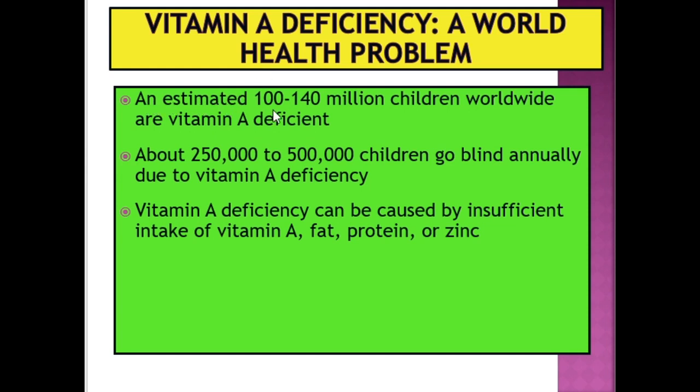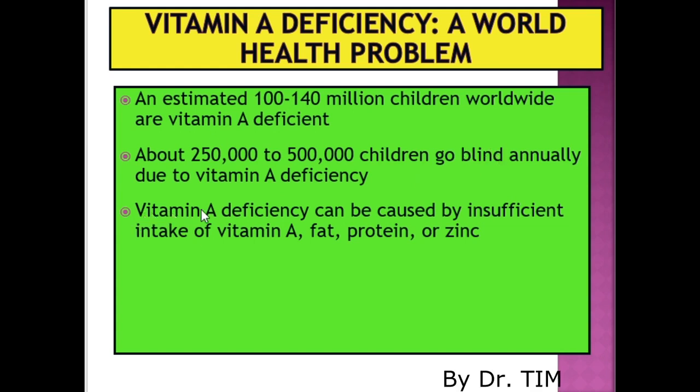An estimated 100 to 140 million children worldwide are vitamin A deficient, which means they do not have adequate vitamin A. About 250,000 to 500,000 children go blind annually due to vitamin A deficiency. So inadequate vitamin A will lead to blindness.